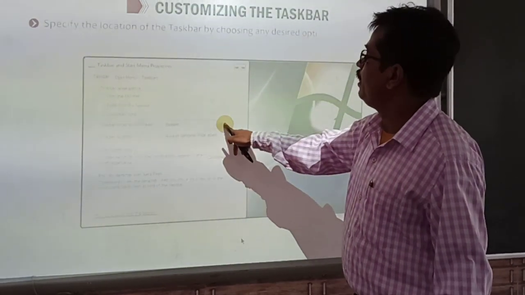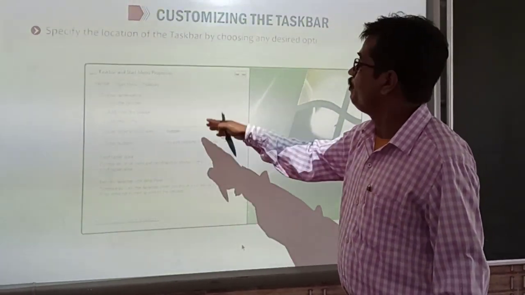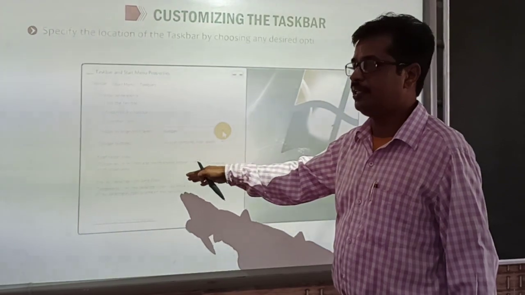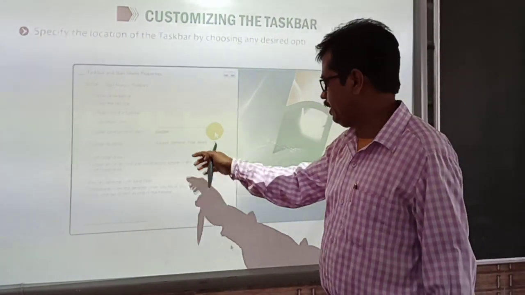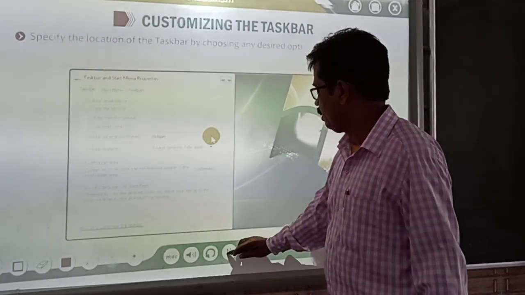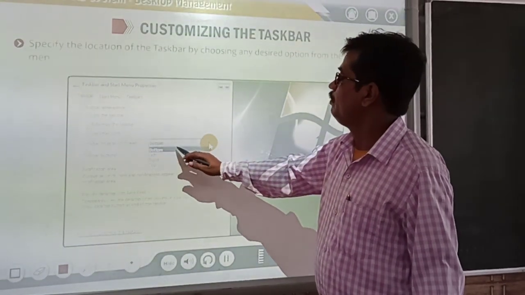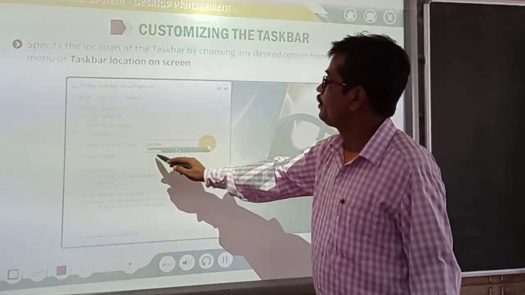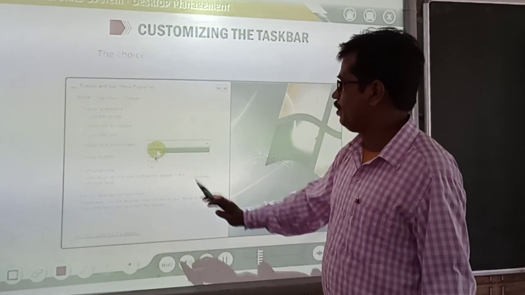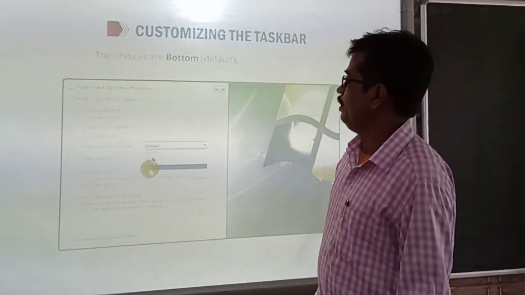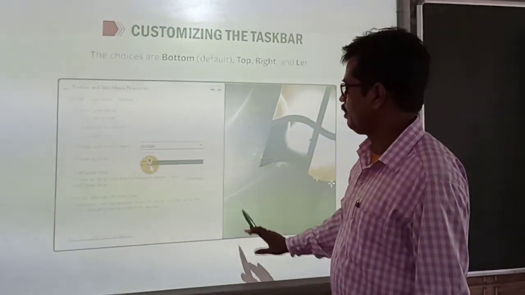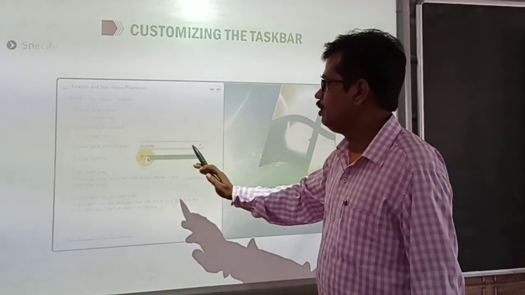If you click this arrow, a drop down list will come. From there you can choose the option either top, bottom, right or left. These are the options available here. Bottom is already selected, left just under this, right, top, all these 4 options are available. You can use one of them. Then your taskbar will be placed according to you.